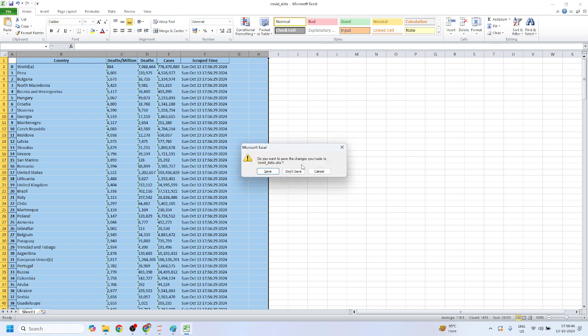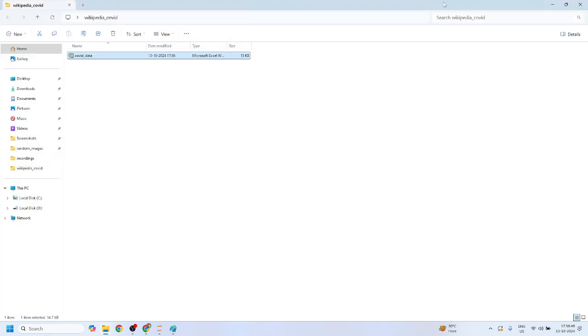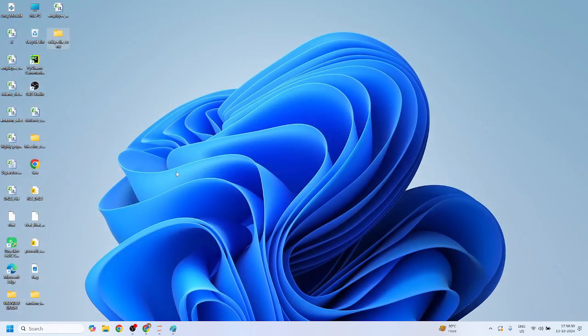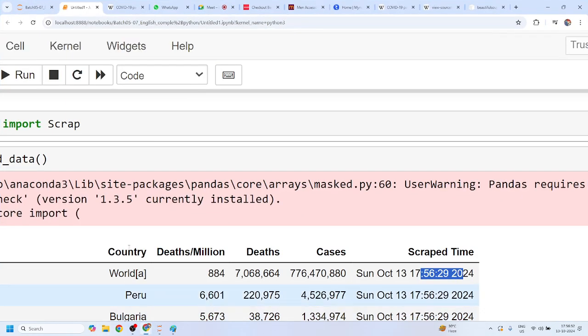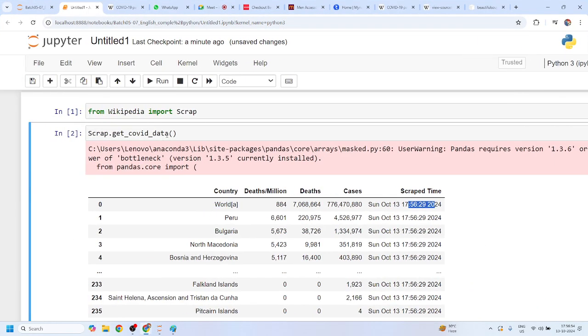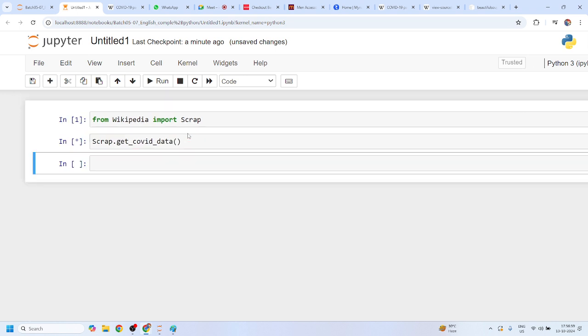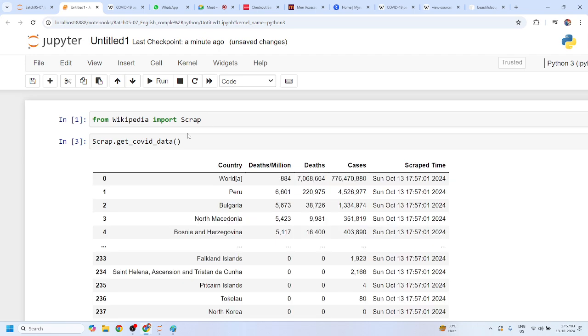And this is the final approach, candidate. You can build your own modules, and you can use the same concept. From Wikipedia import scrap.covid data, and if you just try to rerun this, it will again fetch the new data, although we know that there is no such new data, but it will try to give you the data, right?